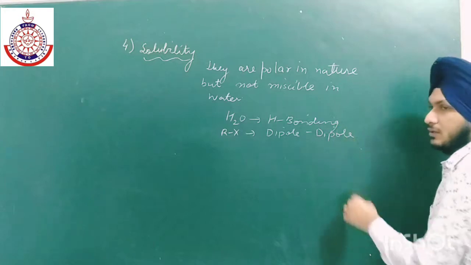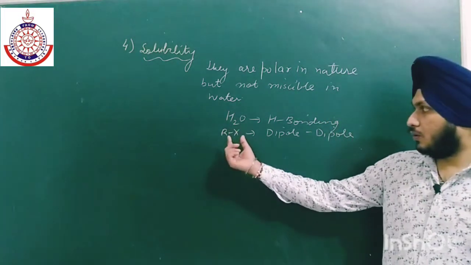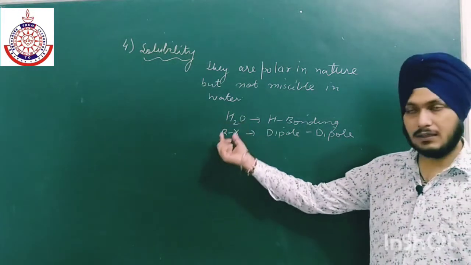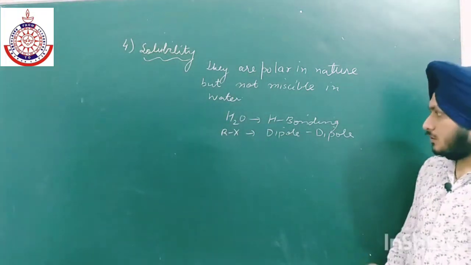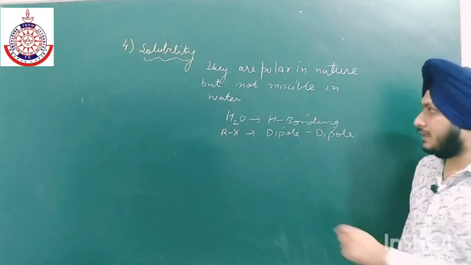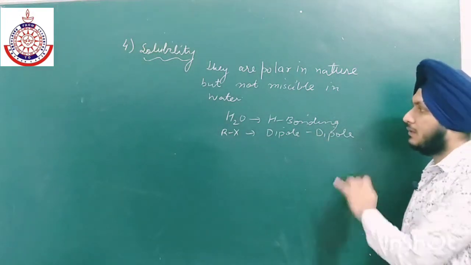The interaction already present in these, like in water the hydrogen bonding, is stronger than that of the dipole moment.